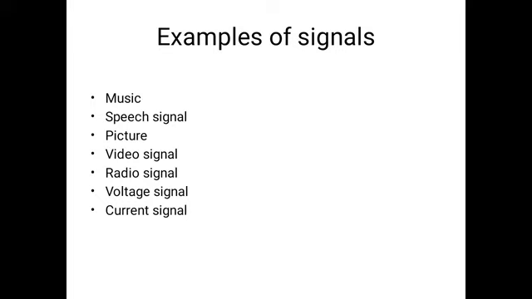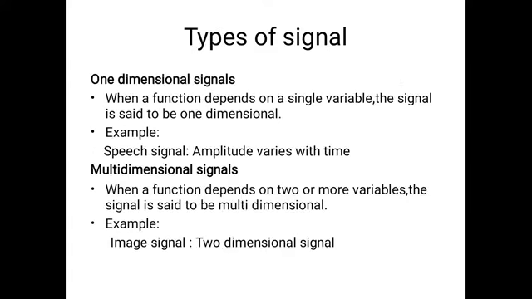The signal can be categorized into two types, that is one dimensional signal and multi-dimensional signal. That means the signal depends on a single variable or on two or more variables. In the case of a one dimensional signal, the signal depends on a single variable. Therefore, when a function depends on a single variable, the signal is said to be one dimensional.